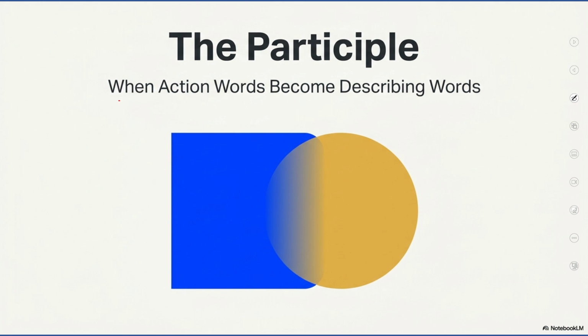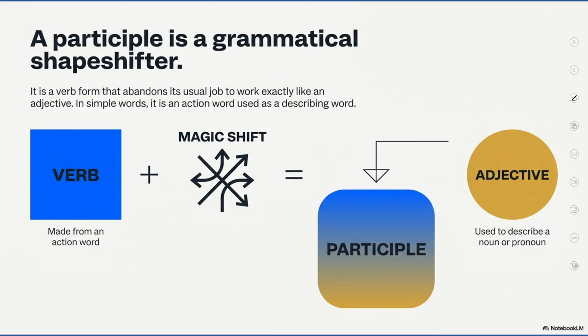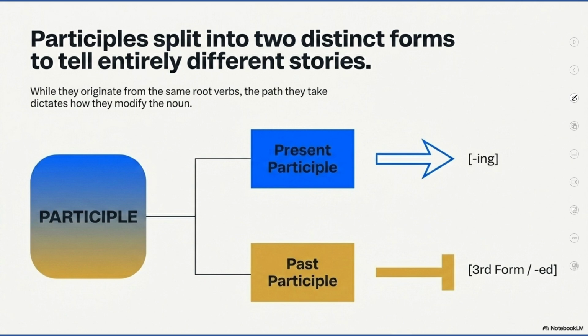When action words become describing words. So it means they are shape shifters. They shift their shape from verbs to adjectives. Got it? From verbs to adjectives. So how do they do that? They become adjectives from verbs by simply adding sometimes ing at the end or sometimes ed.